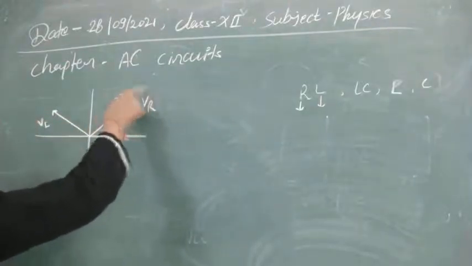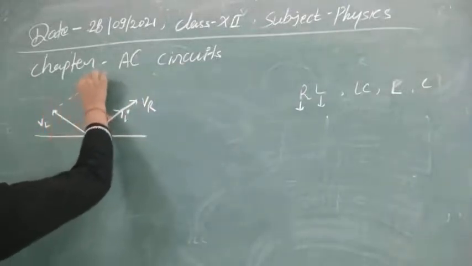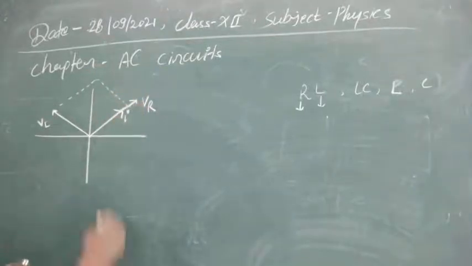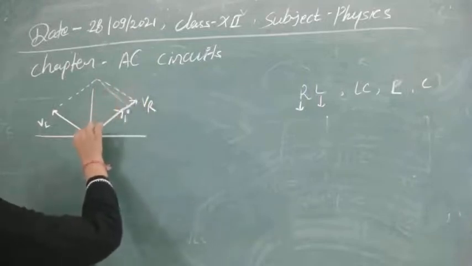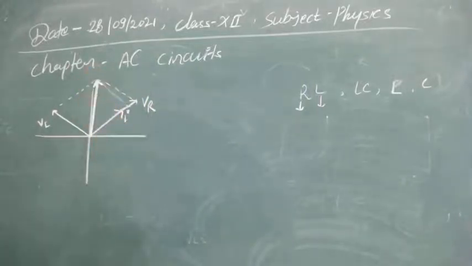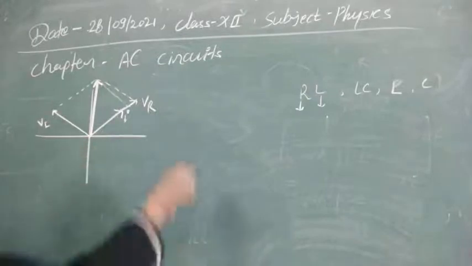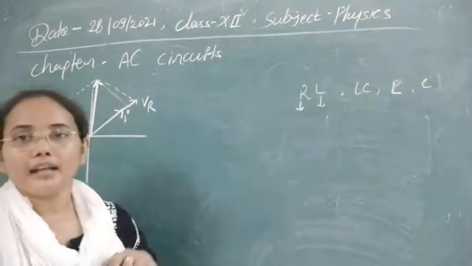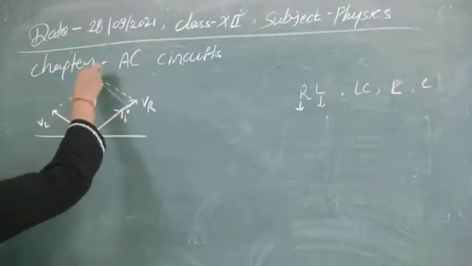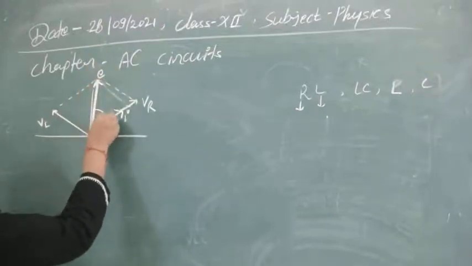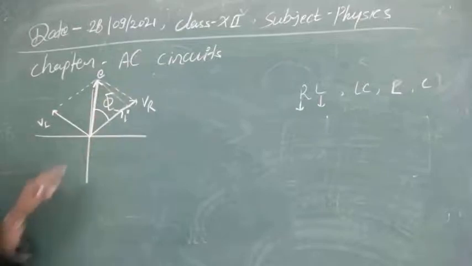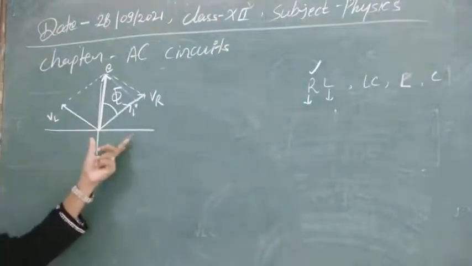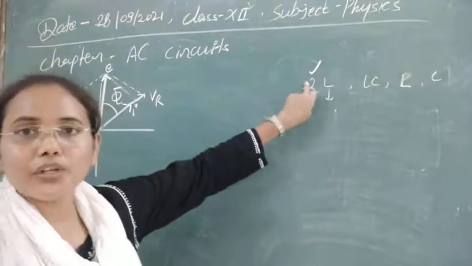Here we have two vectors, VL and VR. We can find the resultant by drawing a parallelogram, and its diagonal represents the resultant of these two vectors. Now we are talking about the resultant EMF applied to the alternating current. The alternating current direction is this one, and this is the resultant EMF direction. You will see the phase difference between these two is less than π/2, not equal. So for the first case, this option should be correct according to our question.